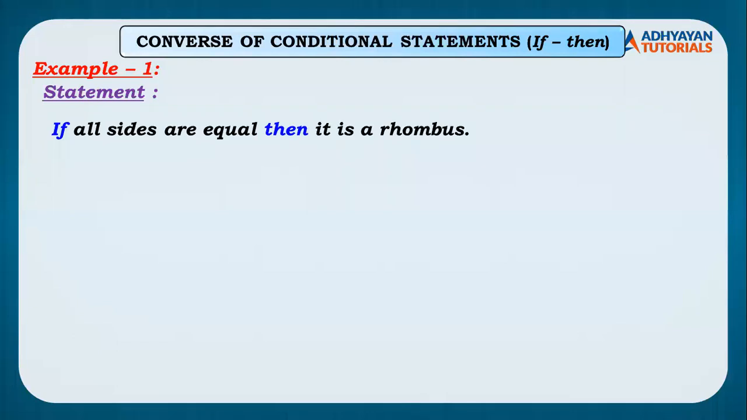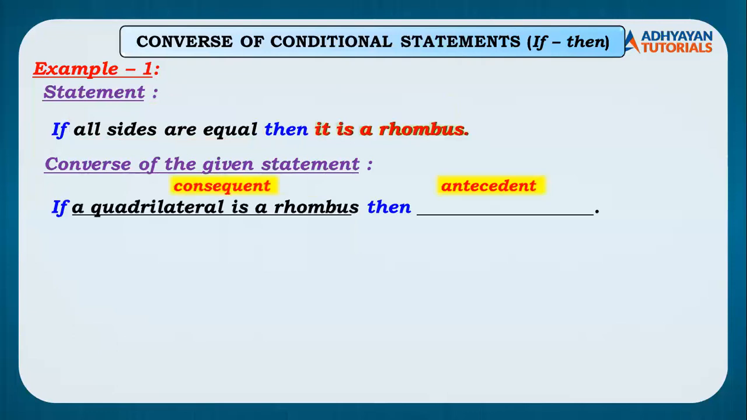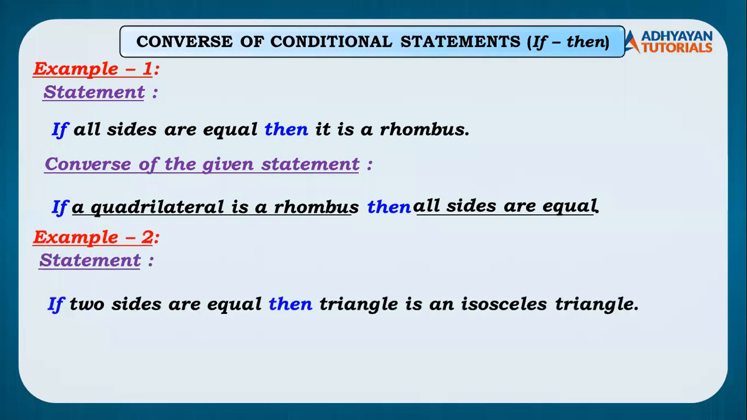That is the perfect answer. Many students have answered it. Right. If the quadrilateral is a rhombus, then all sides are equal. Example 2. If two sides are equal, then the triangle is an isosceles triangle. इसका converse क्या होगा?